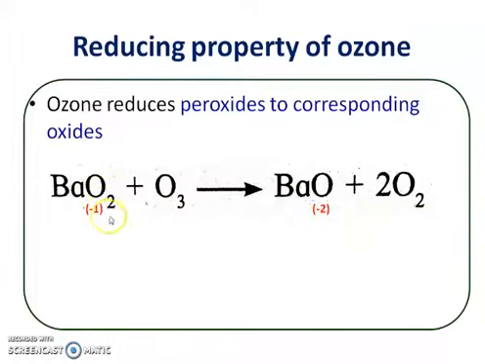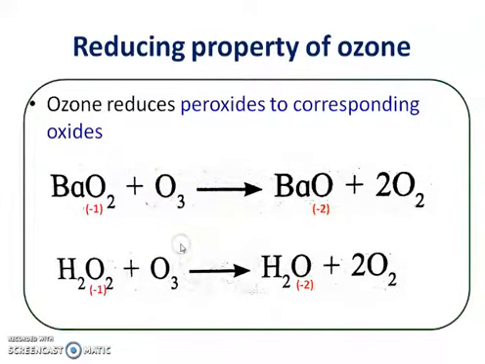In peroxide, the oxidation state of oxygen is -1, and in oxide, the oxidation state of oxygen is -2. So there is a decrease in oxidation number, and therefore there is a reduction of oxygen. So here peroxide is reduced into oxides, and therefore ozone acts as a reducing agent.